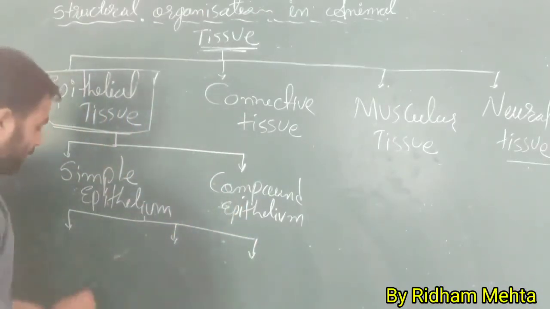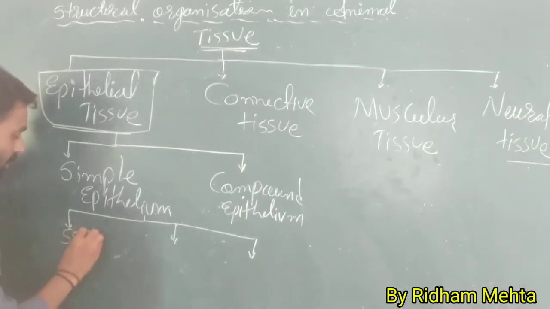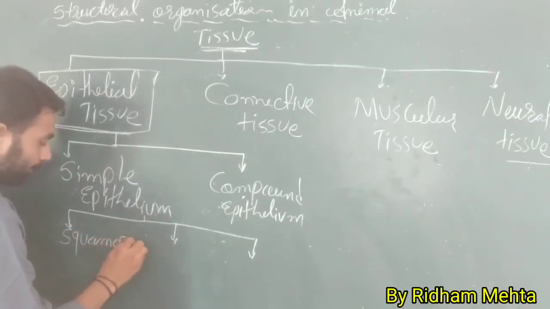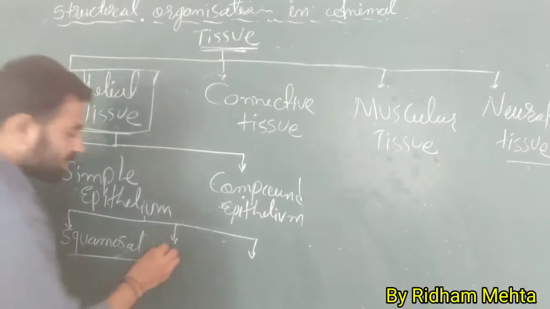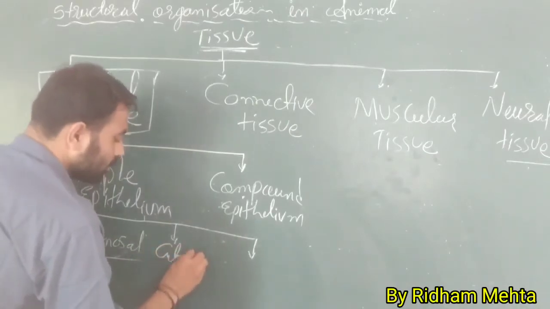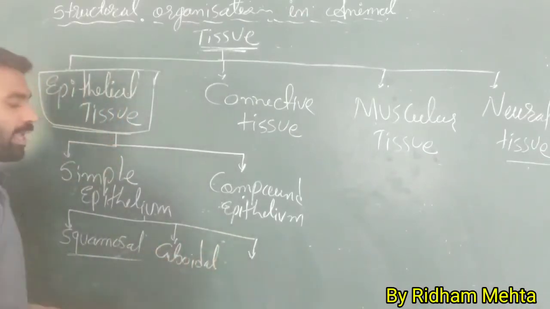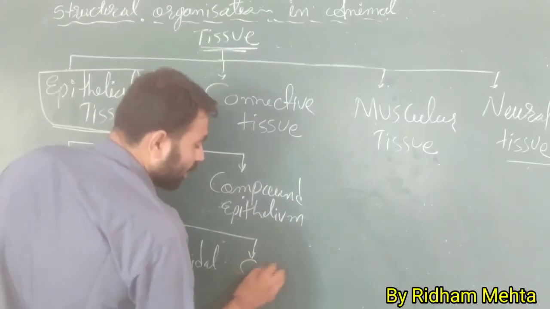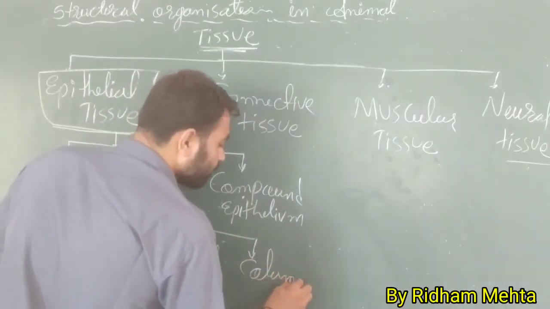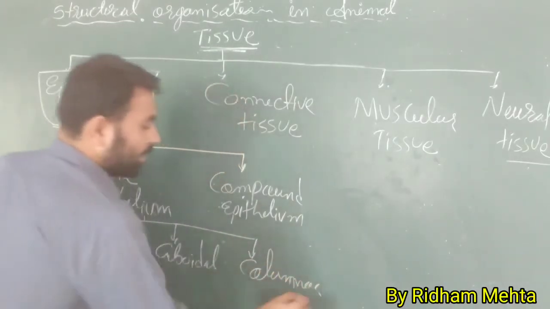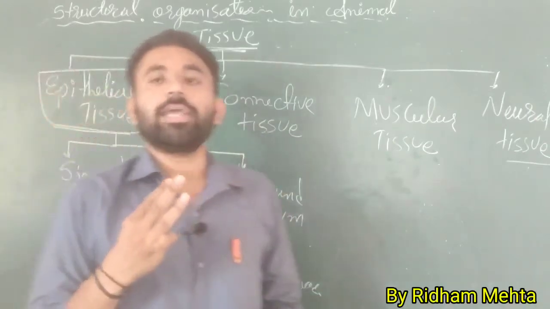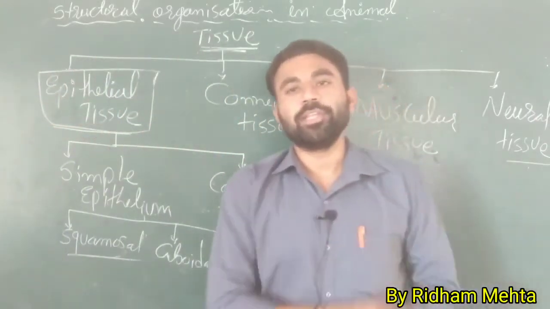Okay, the first type is squamosal epithelium. Second is cuboidal epithelium, and last one is columnar epithelium. So there are three types of simple epithelial tissue.